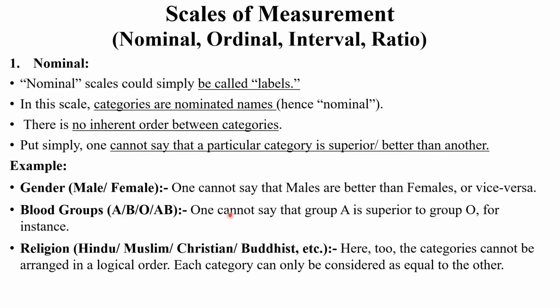One cannot say that group A is superior to group O. Each and every blood group has its own identity and its own functionalities. Then religion, again, there are different types of religions. So these are examples of nominal. Nominal means each and every category is given a particular label, and these labels are not inherited or compared with each other. Next.